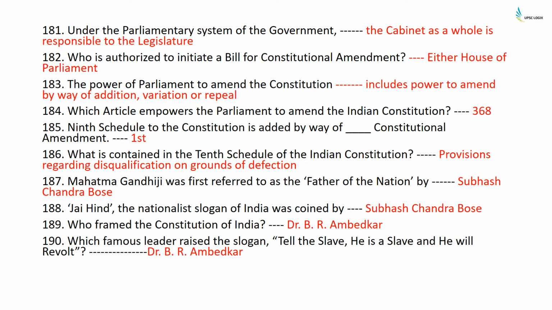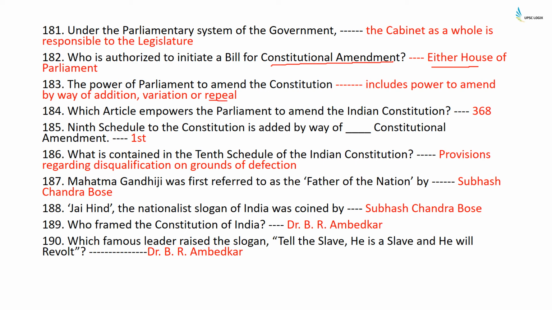Under the parliamentary system of government, the cabinet as a whole is responsible to the legislature. Who is authorized to initiate a bill for constitutional amendment? Either house of the parliament. The power of parliament to amend the constitution includes power to amend by way of addition, variation, or repeal.